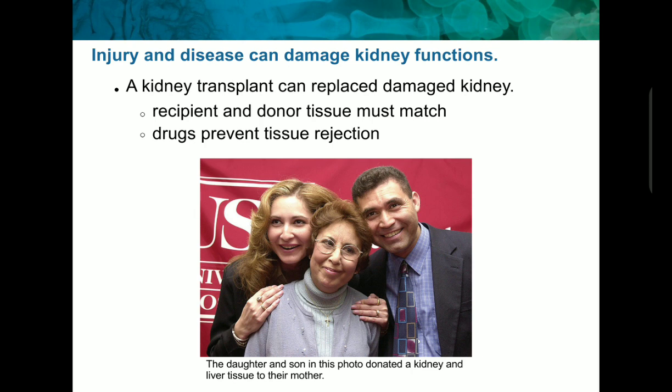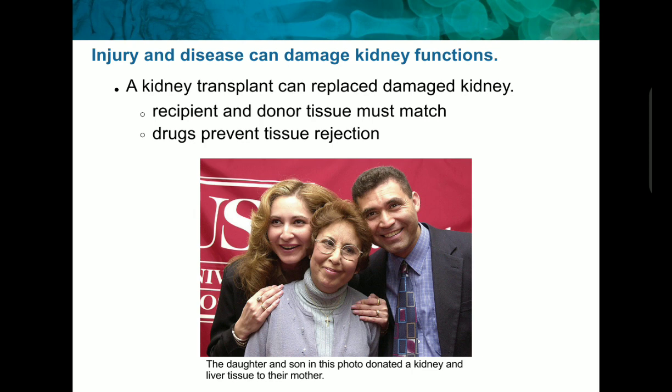Here we have to keep in mind that the recipient and the donor tissue must match. If they do not match, our body can reject the kidney, and it can create many problems, even leading to the death of the patient.